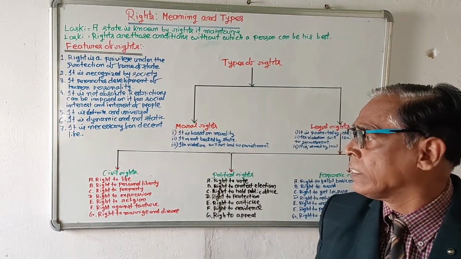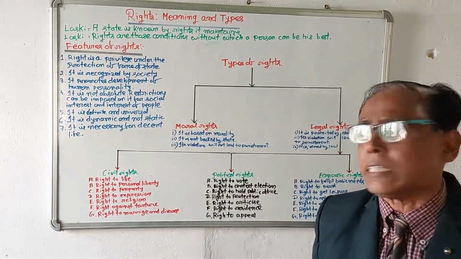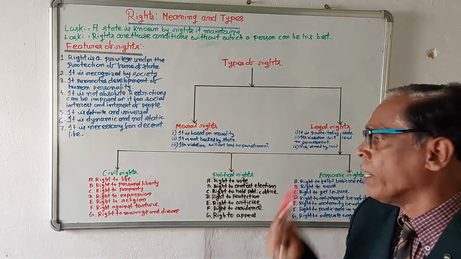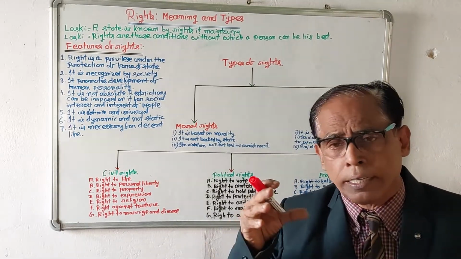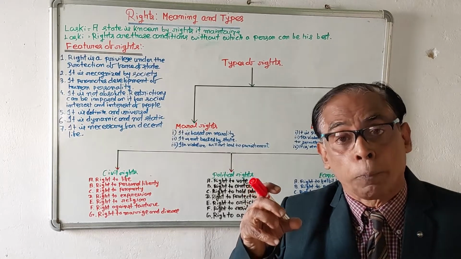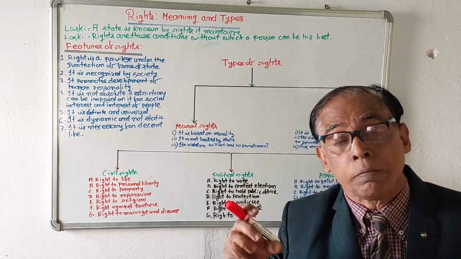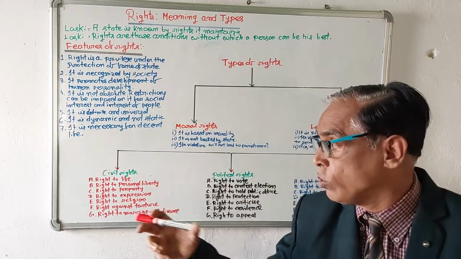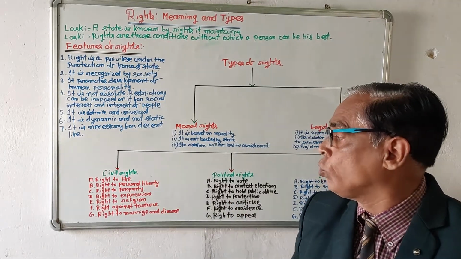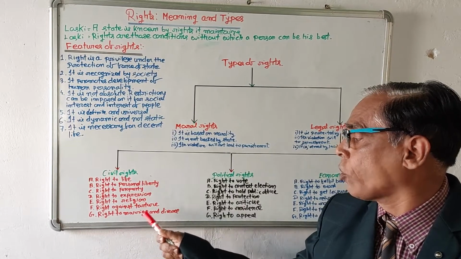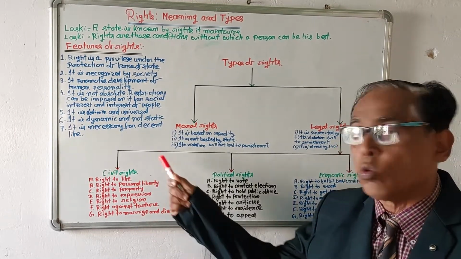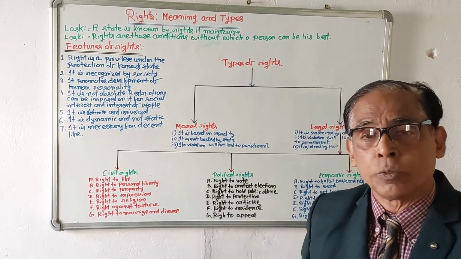Again, legal rights are of three categories: civil rights, political rights, economic rights. Civil rights are certain rights which are necessary for people in order to live like human beings. We discussed right to life, right to personal liberty, right to property, right to expression, right to religion, right against torture, right to marriage and divorce.